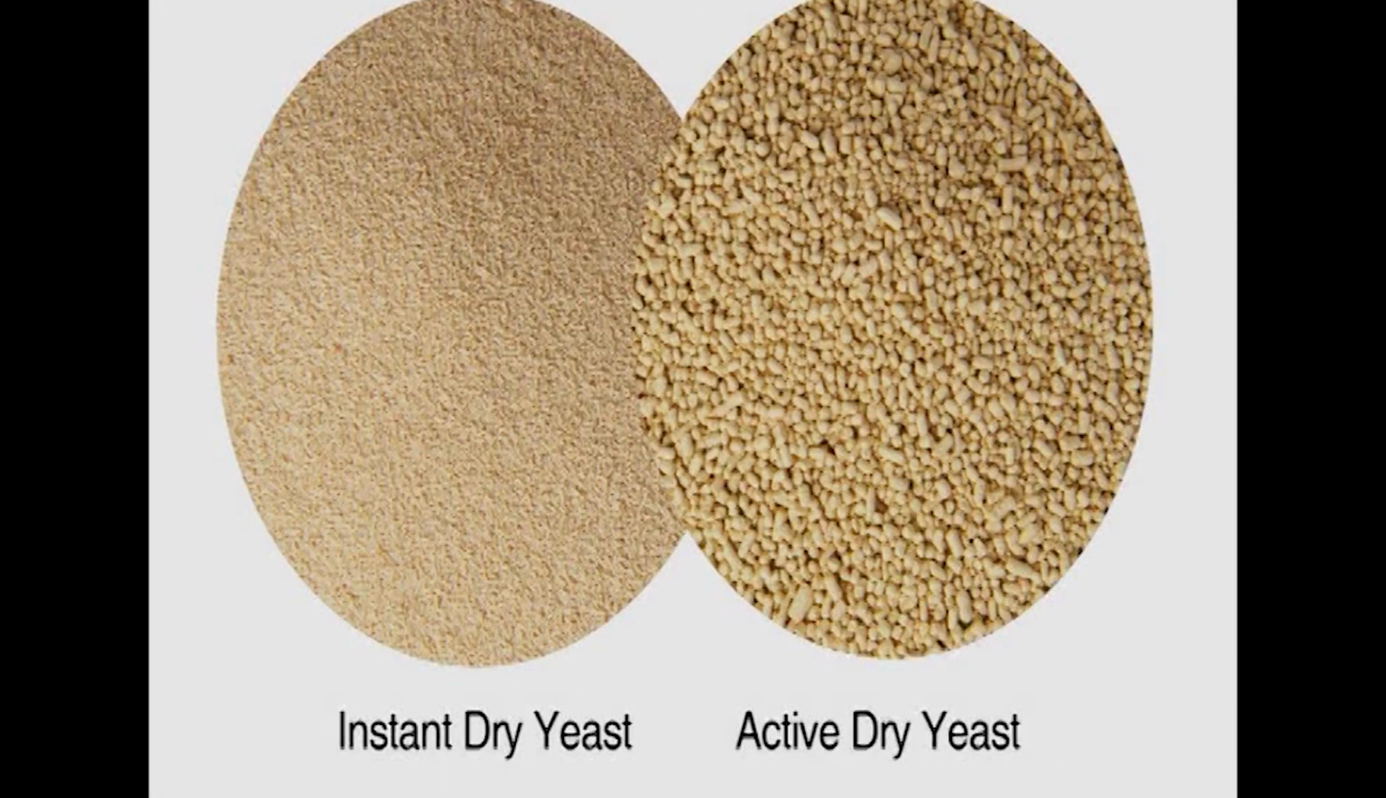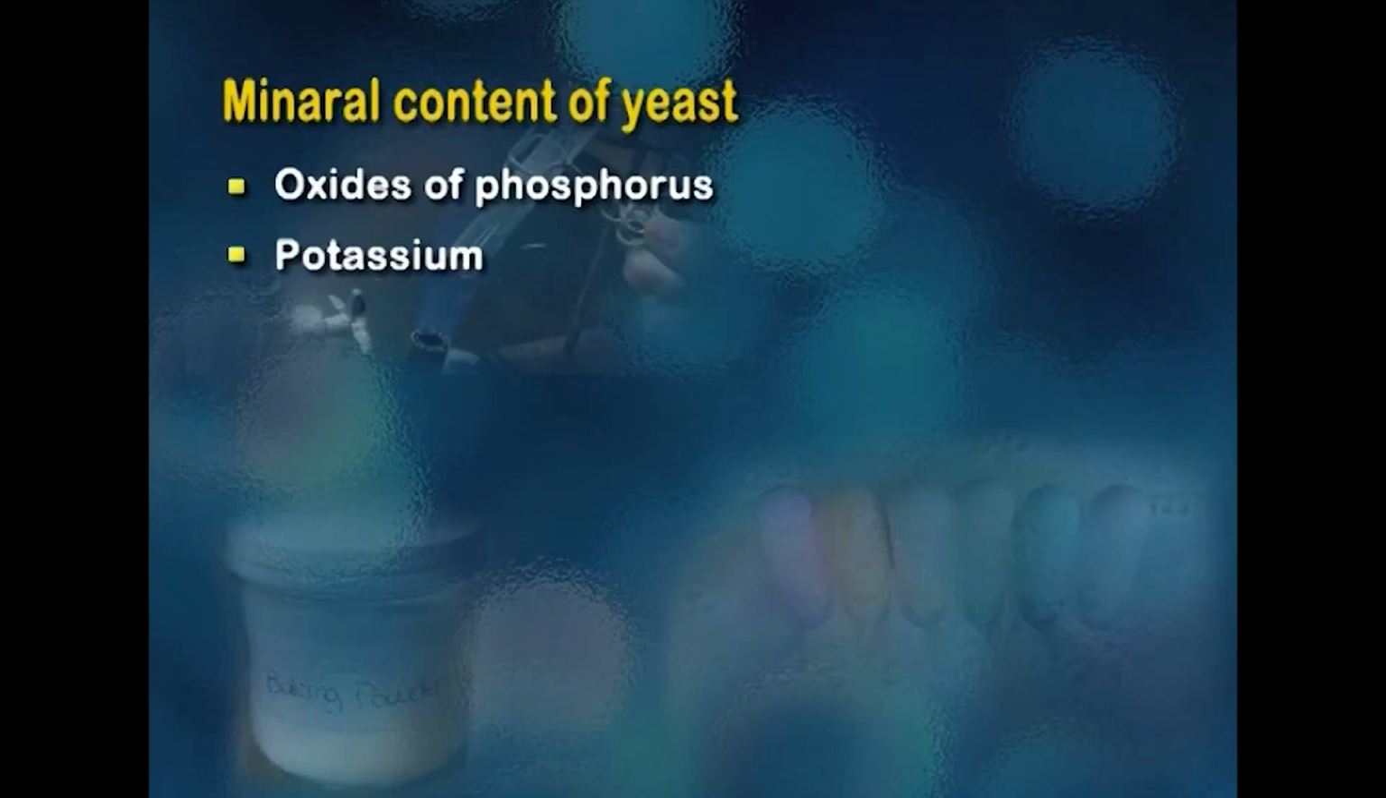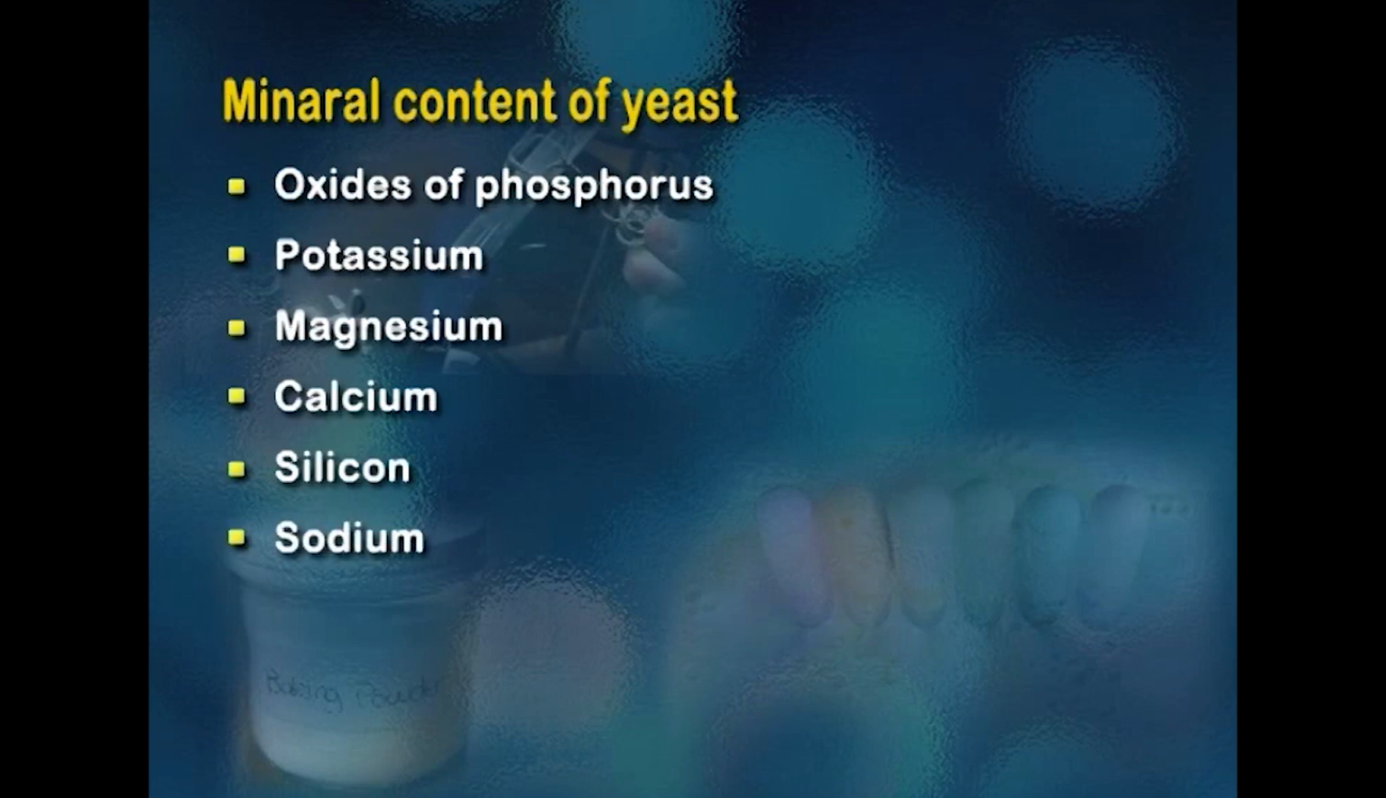The composition constituent varies with the type of yeast and the conditions under which the yeast is grown. Yeast contains a relatively high level and better quality protein. The principal carbohydrate of the yeast is glycogen and secondly hemicelluloses. The mineral content of yeast consists of oxides of phosphorus, potassium, magnesium, calcium, silicon, etc.